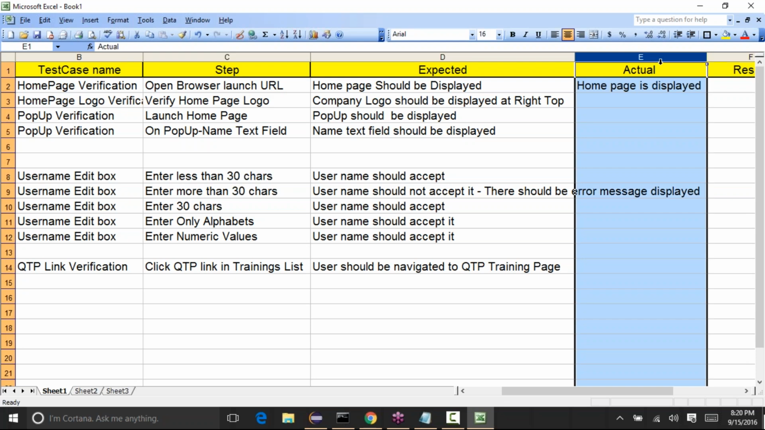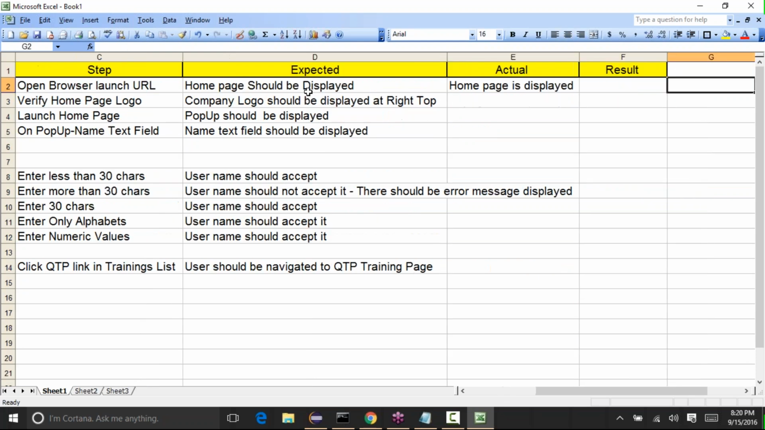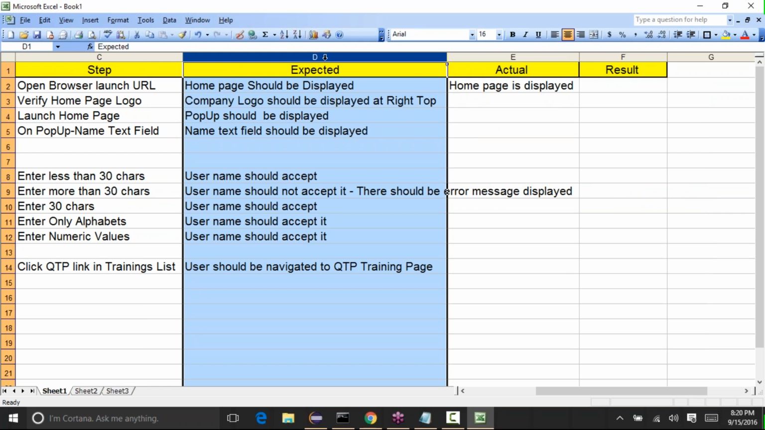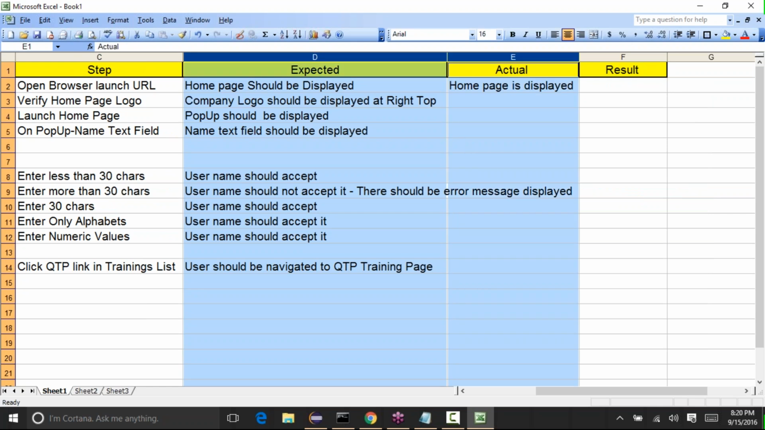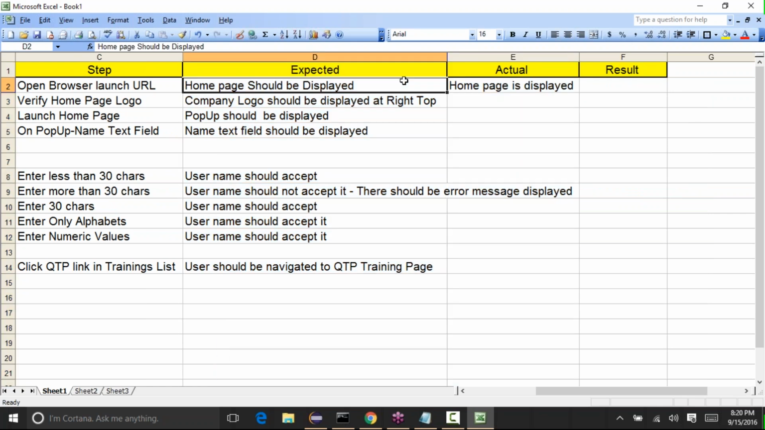So how we update the result is when the expected is the same as the actual. That means whatever is expected as per the test case, if you see the same thing in the application, then we'll pass the test case.